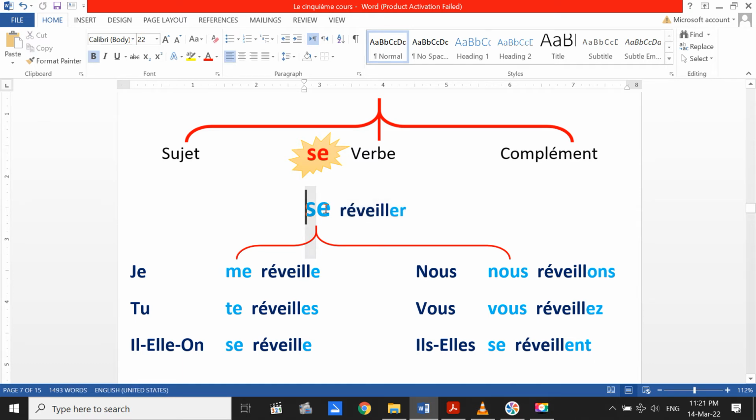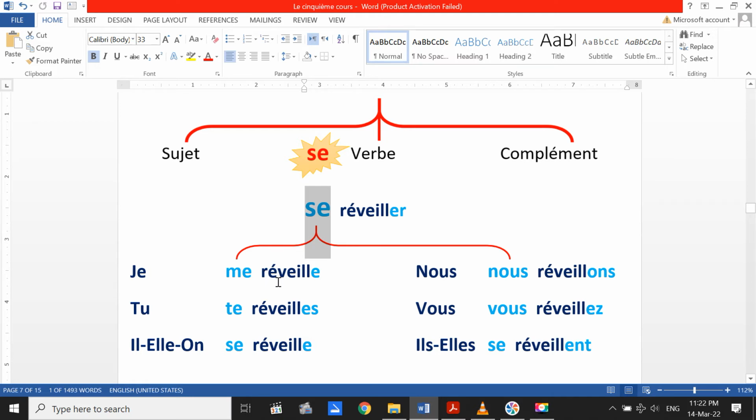Sometimes we find se before the verb and sometimes not. If we find it, se will change according to the subject pronoun. Pay attention, according to the subject pronoun, not according to the tense, not according to the group of the verb. Always according to the subject pronoun. With je, it will be me. With tu, te. With il, elle, on, se. With nous, a second nous. With vous, a second vous. And ils and elles will be se. It will be like that.